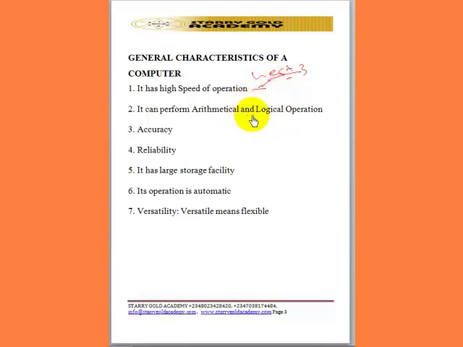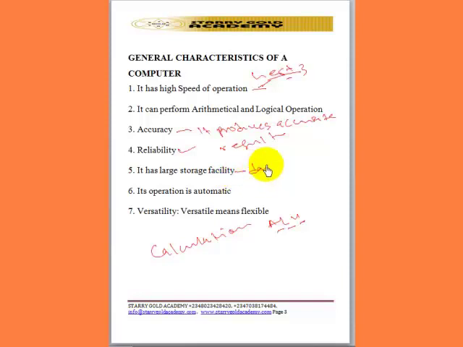Then it performs arithmetical and logical operations, that is, it can perform calculation of input data through what we call the ALU, arithmetic logic unit. Then the computer is very accurate, in the sense that it produces accurate results. Then a computer is very reliable. It also has large memory capacity, which is used to store data.